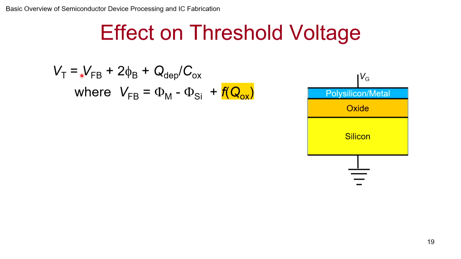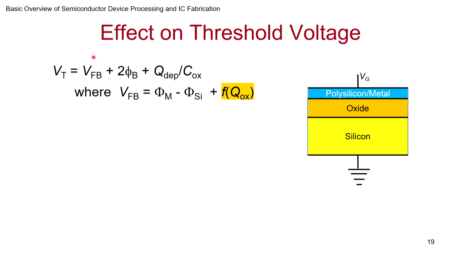Now if you remember the relationship of the threshold voltage, Vt is equal to V flat band plus 2φb plus Q depletion, the depletion charge, divided by Cox. This is what you end up getting. One term is actually the drop in the voltage across the oxide. Another, VFB plus 2φb, is from zero bias to the value of the threshold. What is the drop in the silicon? What is the voltage drop in this region?